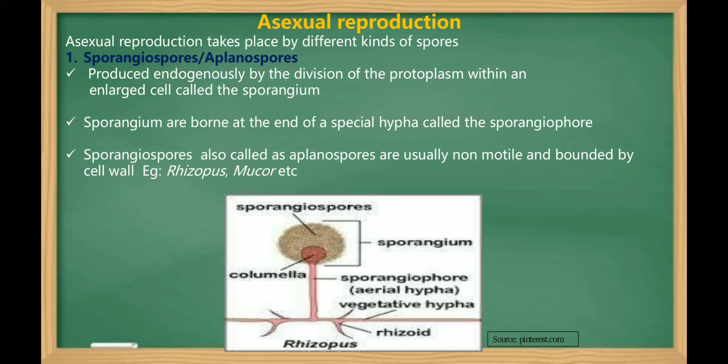These are produced endogenously in a special sac-like structure called sporangium. The sporangia are borne on a specialized hypha which is called as sporangiophore. So the sporangiospores are also called as aplanospores because they are non-motile and they are covered by a cell wall. Example is Rhizopus, Mucor, etc.